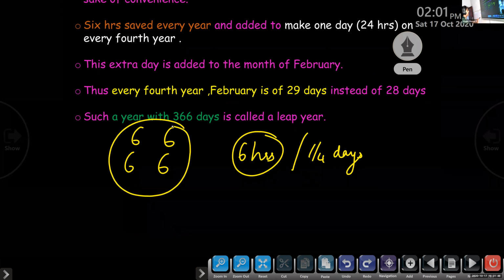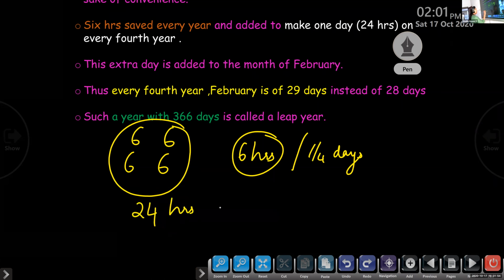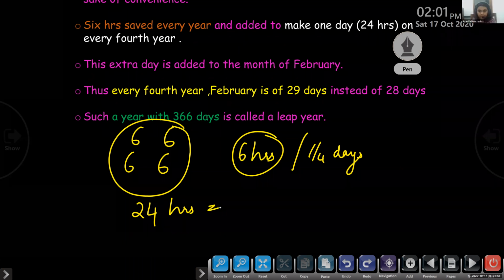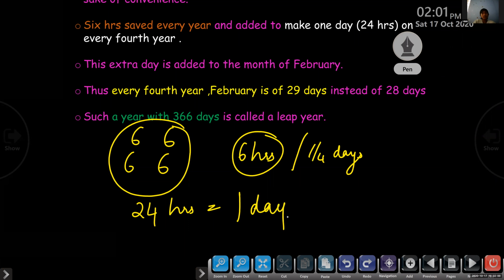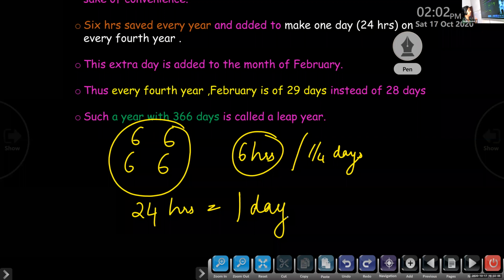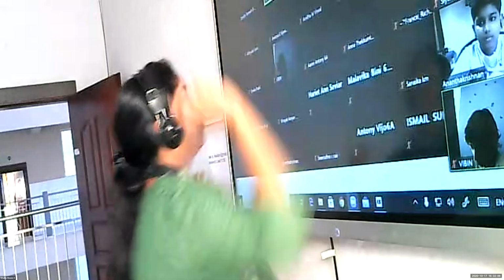We add all the 6 hours together and we will get 24 hours. 24 hours means 1 day. So we get an extra day.